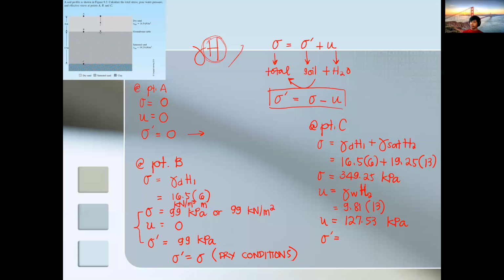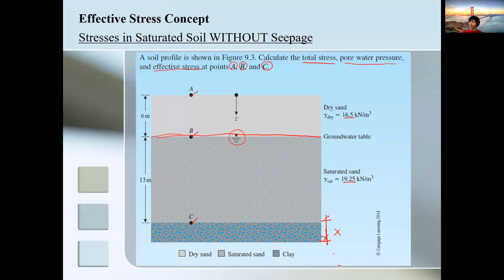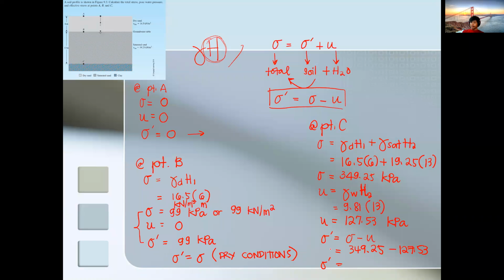Again, if we try to solve the effective stress, effective stress is total stress minus pore water pressure. So that's 349.25 minus 127.53. So the effective stress is 221.72 kilopascal.